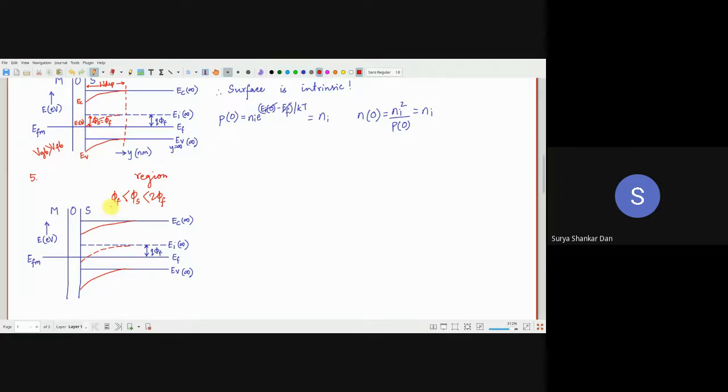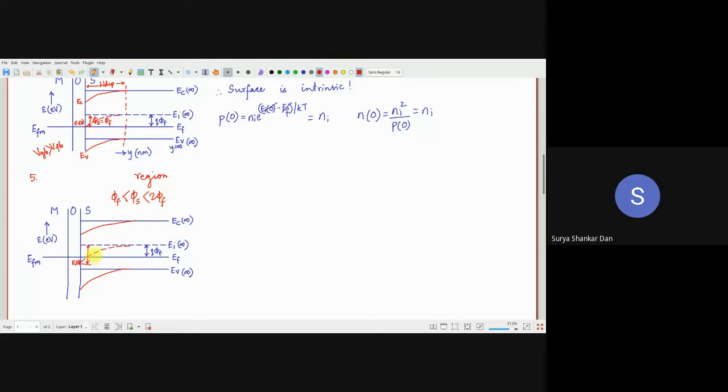Now I shall just put in writing here. This is Ei0. So what is the surface potential now, from here to there? This is 2 phi f, basically. No, it's not 2 phi f here. It is less than 2 phi f. Okay. We are learning at a much deeper level. In fact, this is one of the most important regions of operation.